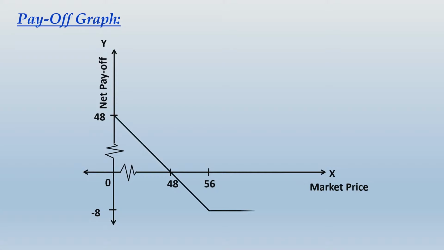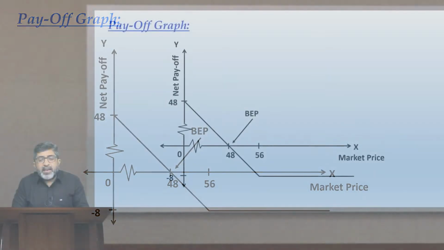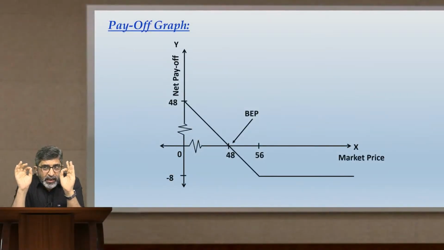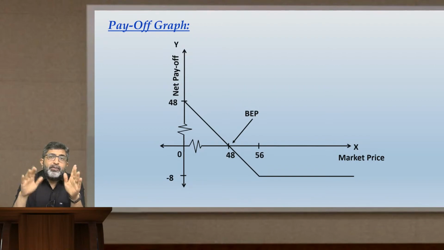Plotting this line will be like this, and break even will be strike price minus premium. So keep one thing very clear in your mind. In case of put option holder, your loss will have a limit, your profit will also have a limit. If you are a put option holder, your loss is limited to the extent of premium that you have paid, and your profit is limited to the extent of strike price minus premium.